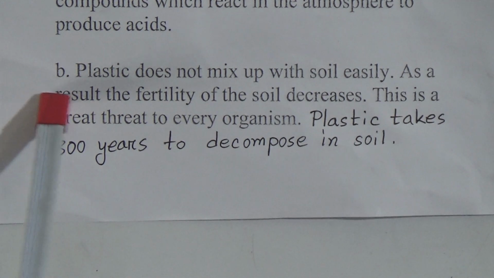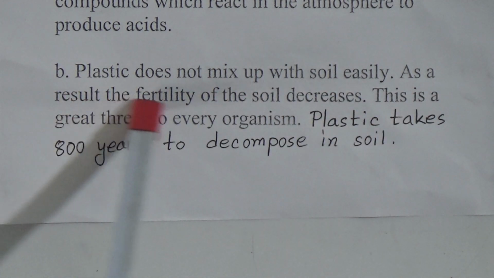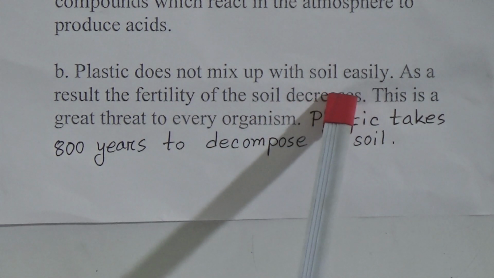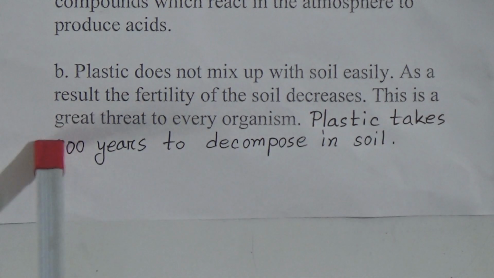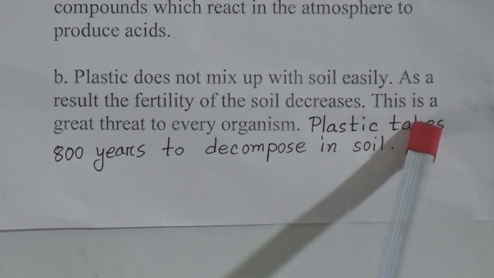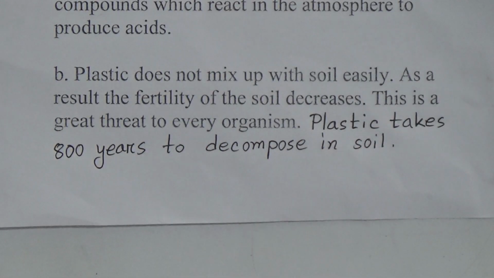B number question was, why is plastic harmful for soil? Explain. Answer is, plastic does not mix up with soil easily. As a result, the fertility of the soil decreases. This is a great threat to every organism. Plastic takes 800 years to decompose in soil.